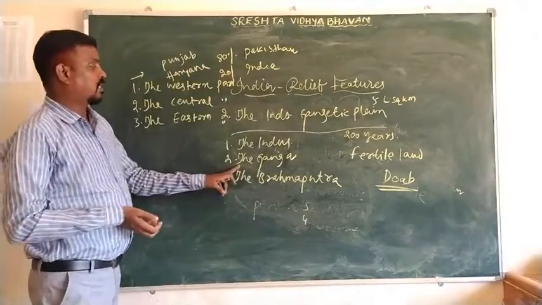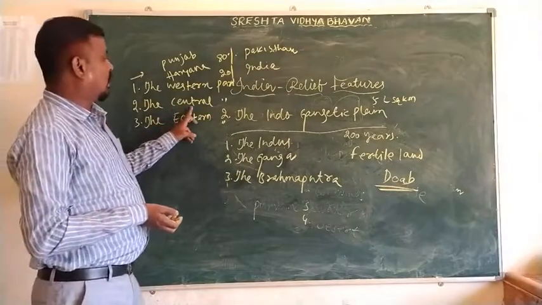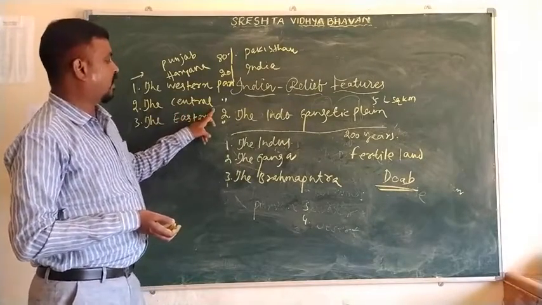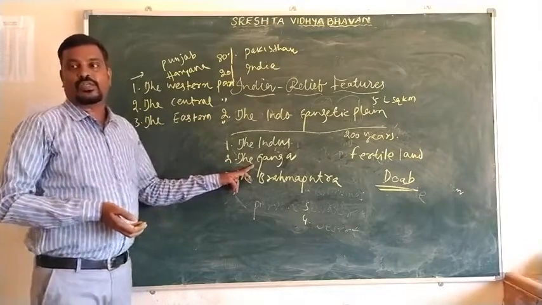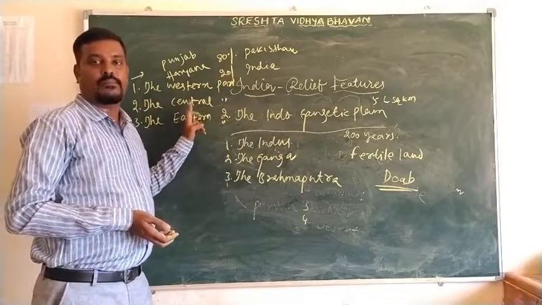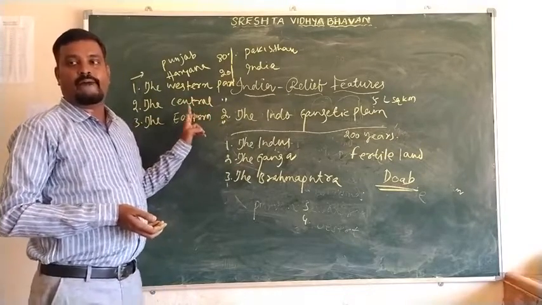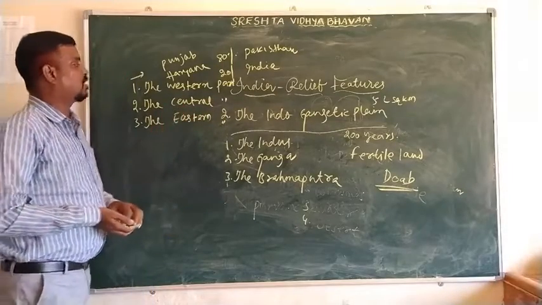Next is the Ganga, or the central part. In the central part, two rivers are flowing: the first is the Ganga and the second is the Yamuna. The states covered here are UP, Bihar, Jharkhand, and West Bengal. All these states are covered in the central part.